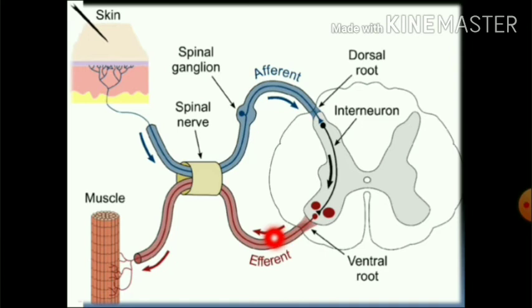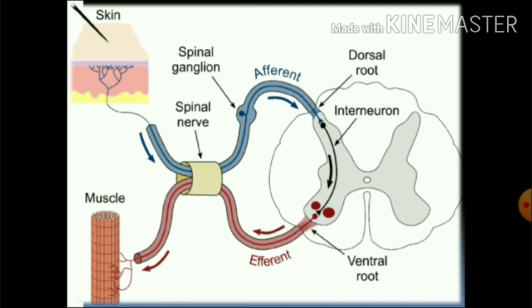The efferent nerve or the motor nerve will carry the impulse to the effector organs. These effector organs can be glands or muscles. Here they are muscles. So according to the given stimulus, the muscles will either contract or relax. At the same time, a message is relayed to the brain about the stimulus and response.